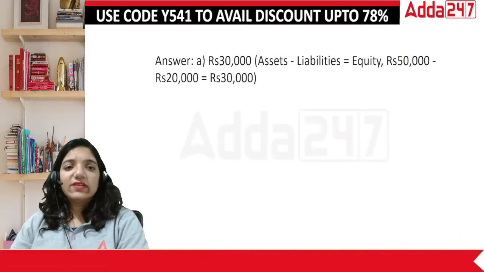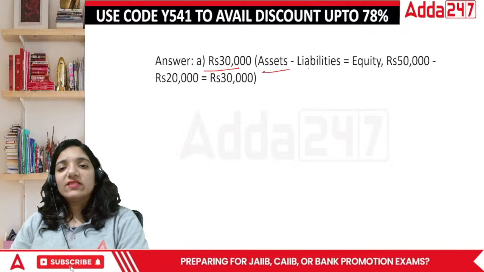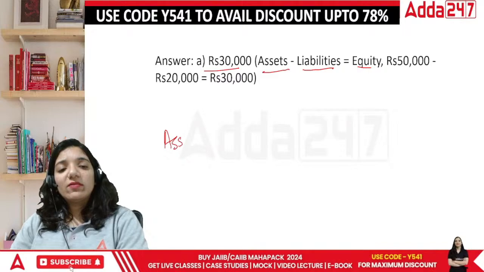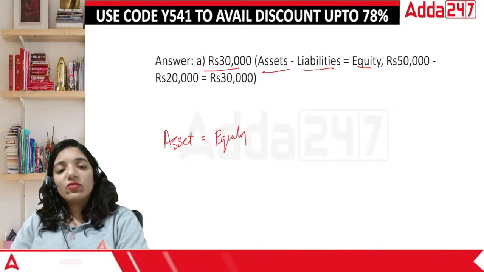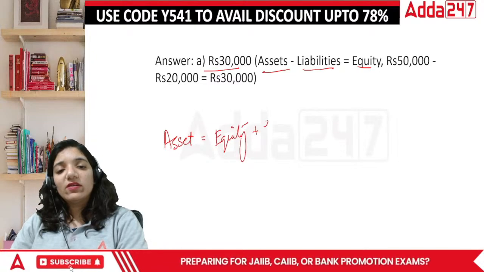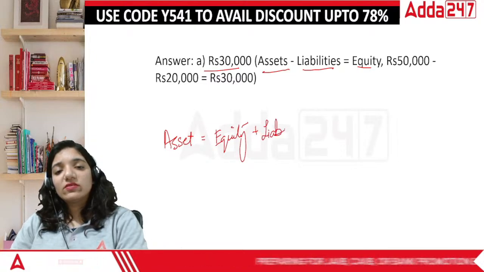The answer is 30,000. Okay, assets minus liabilities is equal to equity. In actual business, whatever I build in my business, either I'm going to use my own money or I'll take it from others.